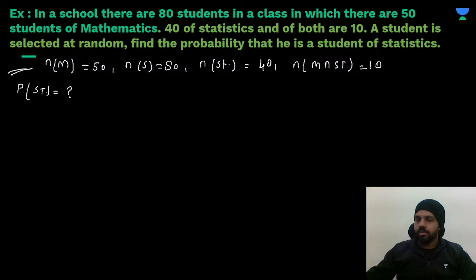Okay, so now let me help you out. See, they are asking you to find the probability that he is a student of statistics, right? So it is already given that the student is a student of mathematics. So what will be a conditional probability over here? That you need to write here probability.